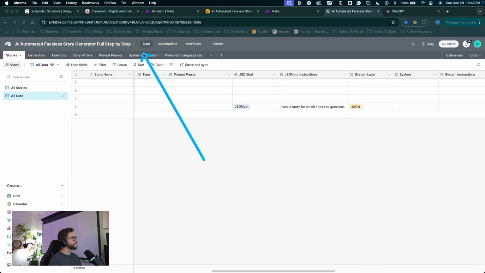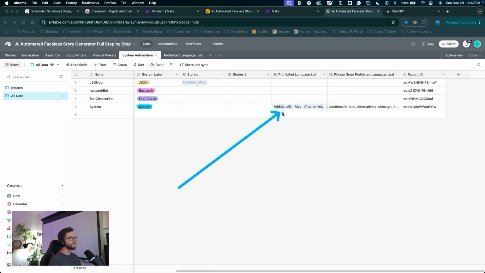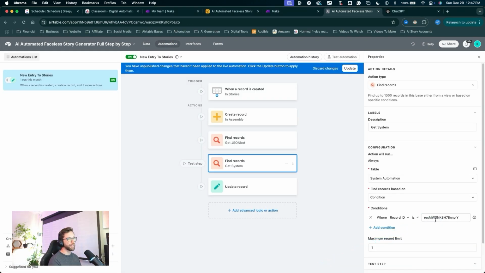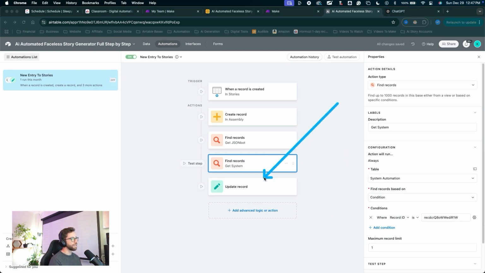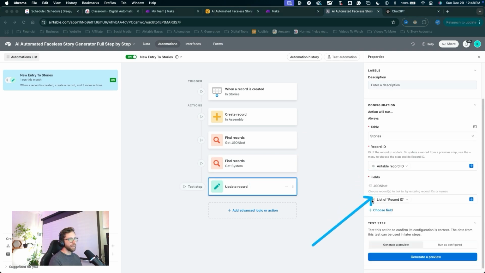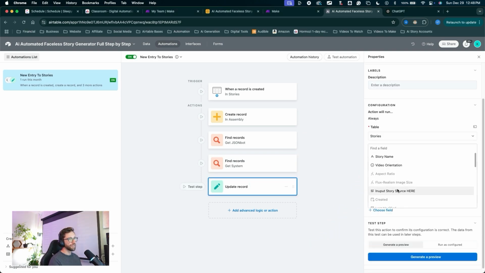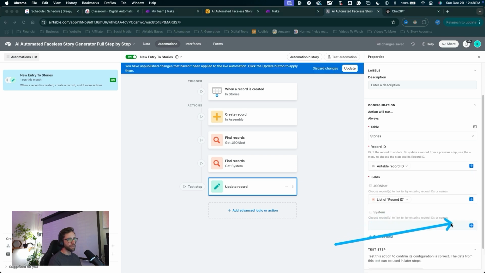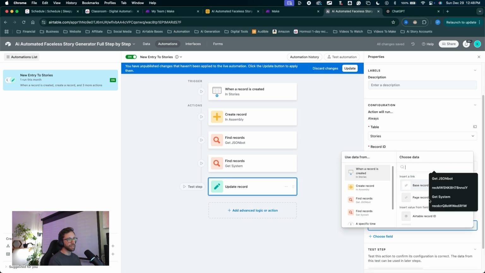Jump into data, system automation table. Let's find our system record ID. Copy that back into automations, paste that here, delete this one out and paste the new one there and click update. Now we need to update the record. So we can add a new field to be updated, choose a field. We want to update our system field, there it is, and we'll update the system field, click the plus.